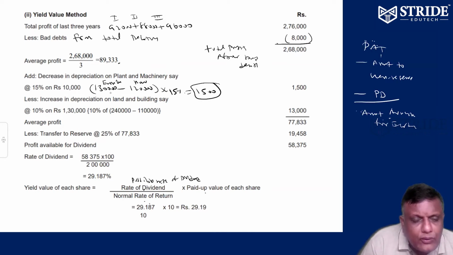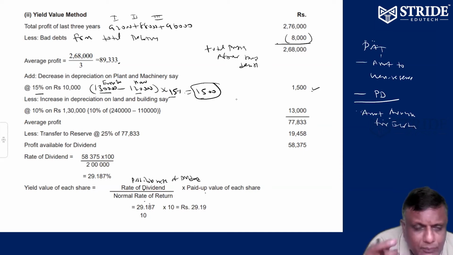Earlier, we thought the plant value was 1,30,000. We depreciated earlier at 15%. Now the plant has been revised to 1,20,000, so automatically 10,000 reduced. 10,000 into 15%, 1,500. So that is going to be added. Any decrease in the plant value, the depreciation is to be added. Because you charged extra, your profit reduced, so you add it back.